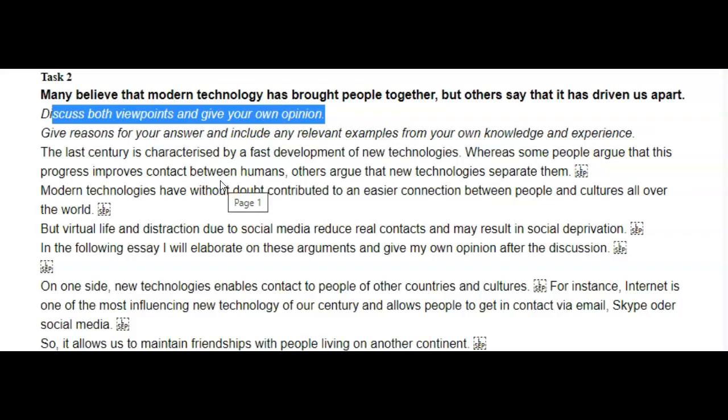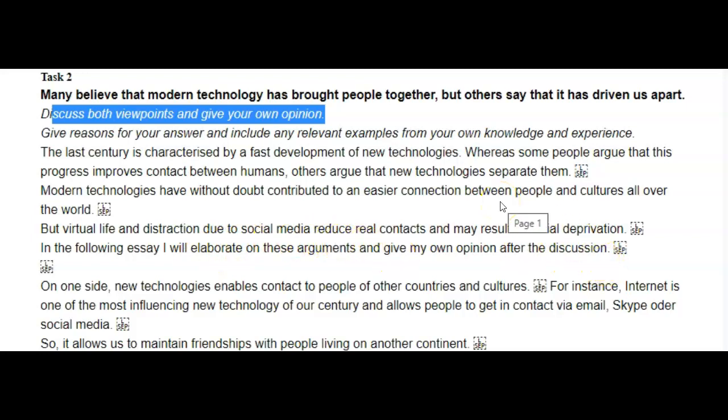So the next word that we have to really analyze is the word throughout. Remember it says presents a clear position throughout the response. Throughout means from the beginning to the end. So the best way to make your position clear from the beginning is to express it very directly in your introduction. Here instead, what you wrote is, I will elaborate on these arguments and give my own opinion after the discussion.